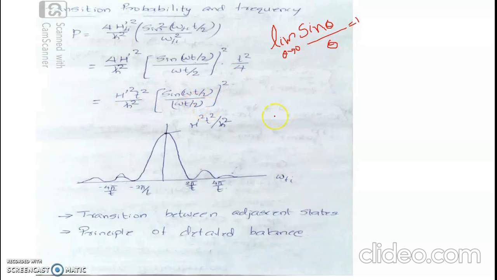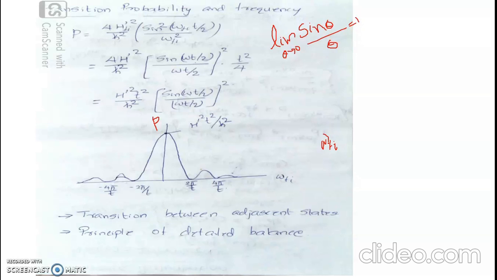Now suppose we take omega fi, the frequency difference corresponding to transition from an initial quantum state to a final quantum state, along the x-axis and the probability of transition along the y-axis. Let this energy difference omega fi be 0. That means there is no question of any transition. That is, as a consequence of this interaction, there occurs no transition.